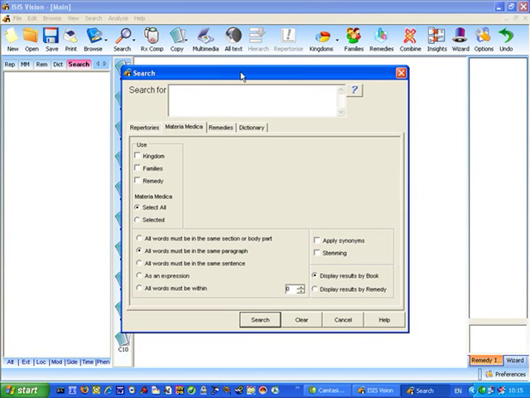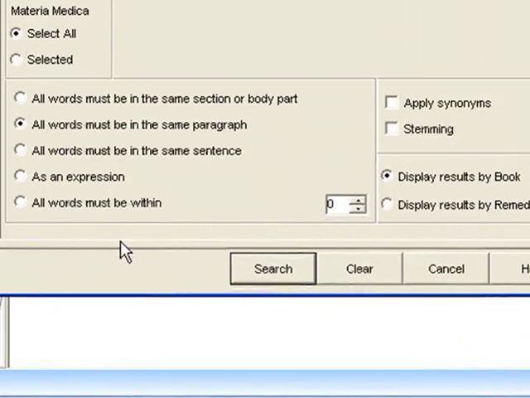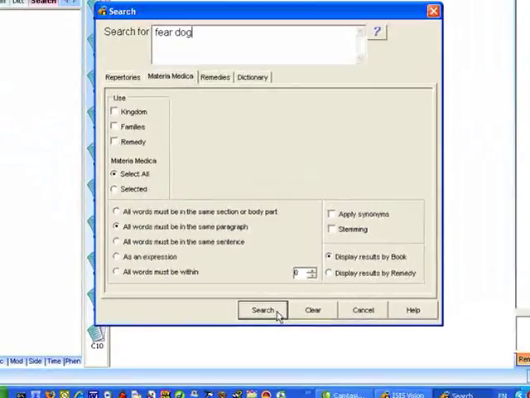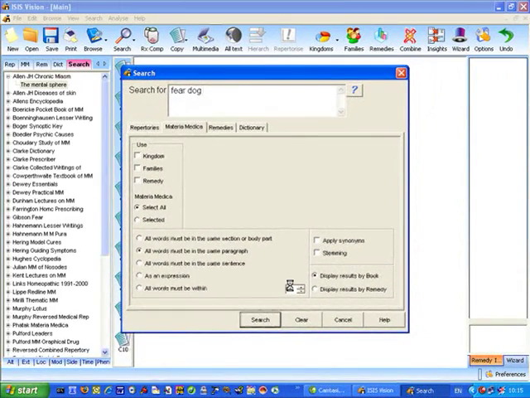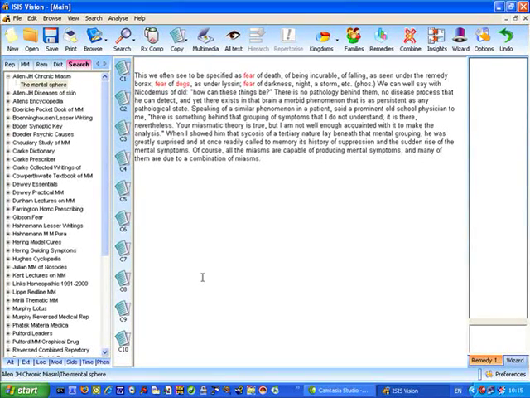Now I'll just click here into the search words box and type a couple of words like fear and dog. Now don't worry about the rest of these settings, I'll get to those in a moment, but I'll just show you that all you have to do is type one or two words, fear and dog, and click the search button here, and ISIS Vision will immediately display all of the entries in the Explorer tree here for all the books and remedies that have fear of dogs.